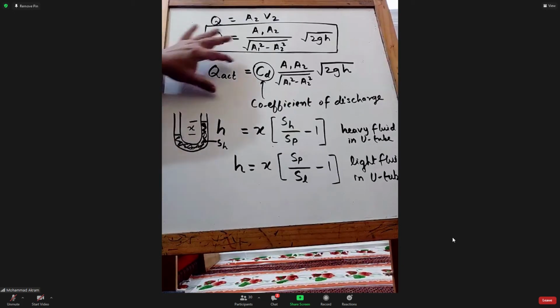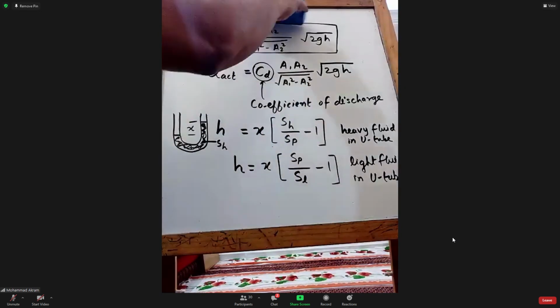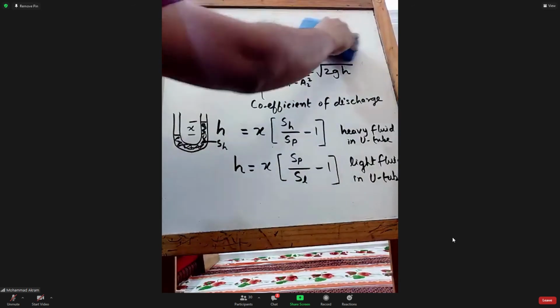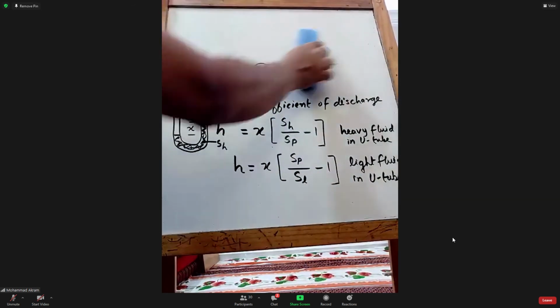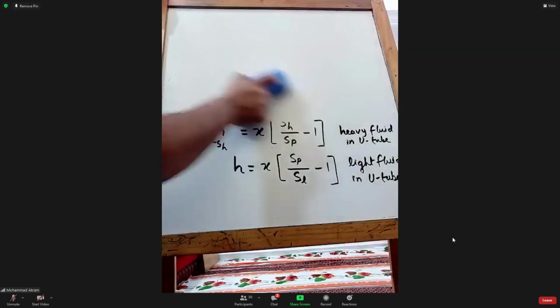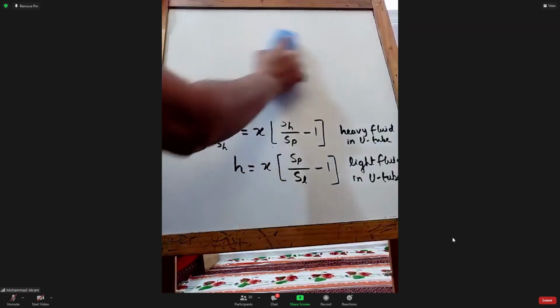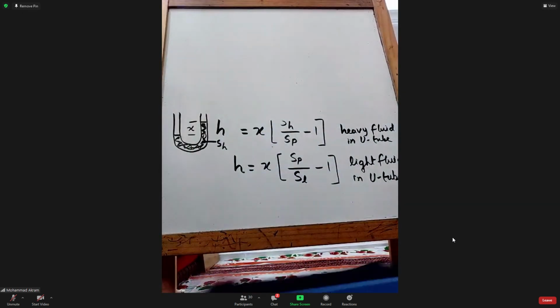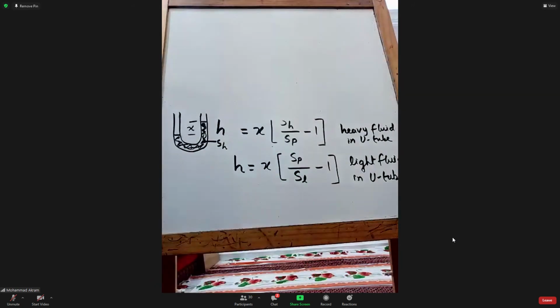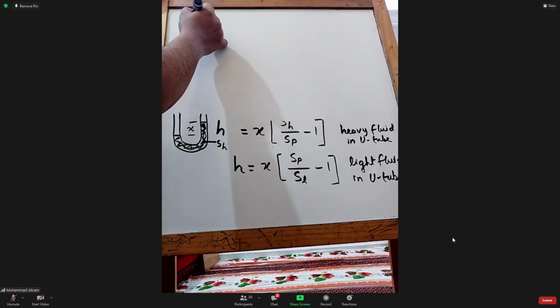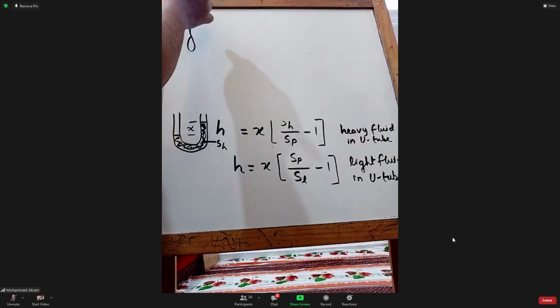Have you written this formula for the actual discharge? Okay. Yes. Let's solve one numerical related to this. Okay. Most of the time I'm using solved problems from the Bansal book, so that if you are missing something, then you can just go and read from that book. Say there is a venturimeter. So this is also a problem from the book.